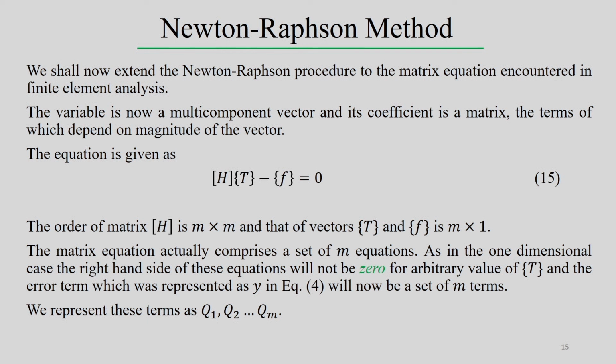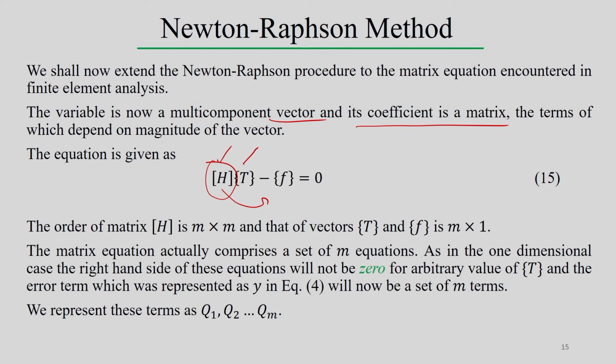In this case the variable is multi-component, so definitely a vector, and its coefficient is a matrix. We see the multi-component vector T and its coefficient matrix H. T has many values, so the terms depend on the magnitude of the vector, that means even H itself depends on the magnitude of the vector. Therefore, the equation is H t minus f, which we have already defined.